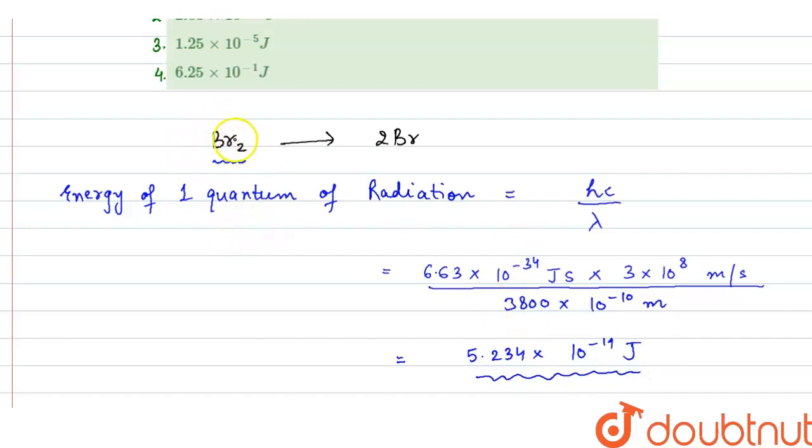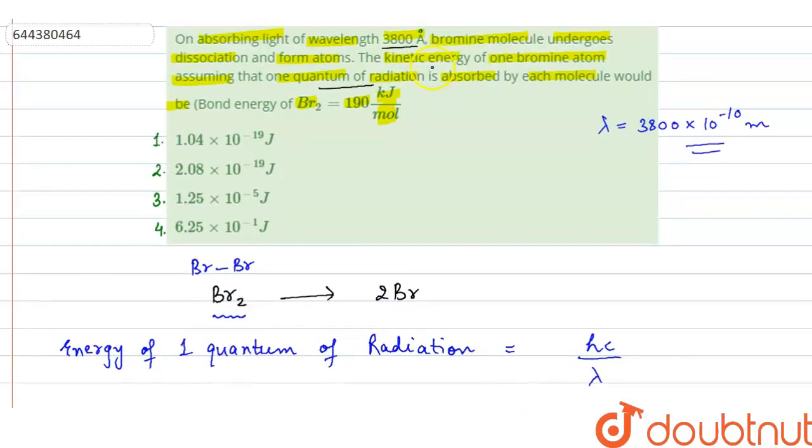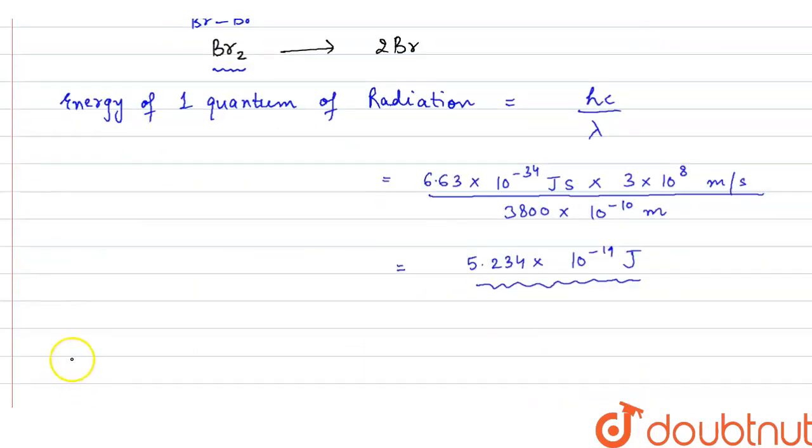Now when this one bromine molecule will absorb this energy, some of the energy will be used to dissociate, to break the bond. We have Br2, it means two bromine atoms are joined, right? So some of the energy will be used to break this bond, and bond energy is already given in question. Bond energy is given of bromine 190 kilojoule per mole, but here bond energy is given per mole. We have to calculate the bond energy per molecule, right? So the bond energy per molecule